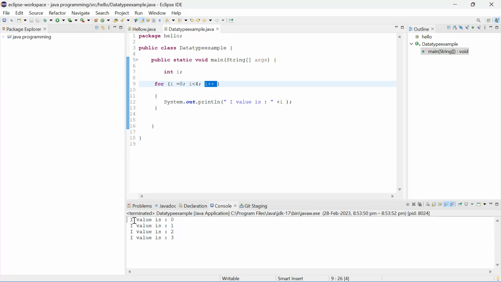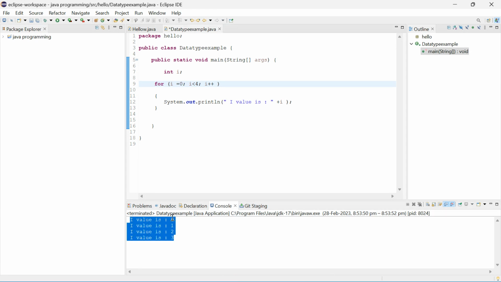Yeah, so same output, right? Same output, 0 1 2 3. Similarly like while loop. Okay, so what is the difference, bro? The difference is I have initialized the value here, so I can change the value to 1. I can initialize with any value. So how did we get these four lines?